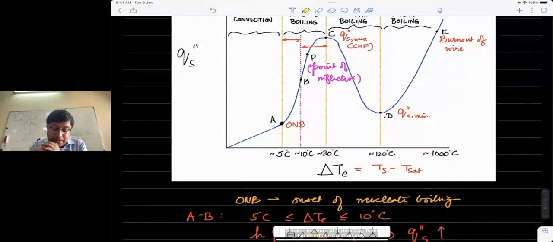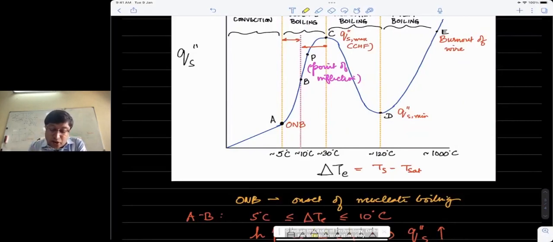There is still space where liquid is there, but the vapor is not allowing the liquid to effectively come and occupy space on the heated surface, because of which H starts decreasing. The phase change is now being impeded somehow.